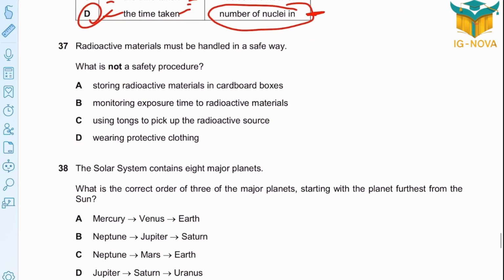Question 37. Radioactive material must be handled in a safe way. Which is not a safety procedure? Which one probably won't work? First, A. Storing radioactive material in cardboard boxes. Surely that will not work. They cannot hold the emissions. So A is not effective at all.